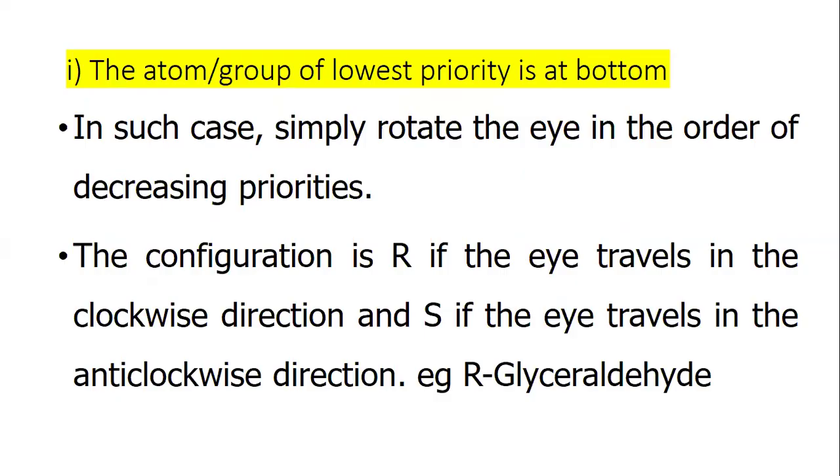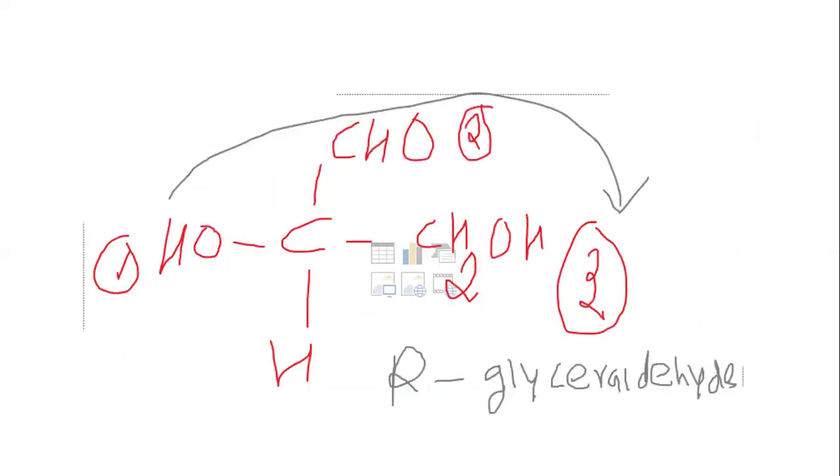When the atom or group of lowest priority is at the bottom, simply rotate the eye in the order of decreasing priorities. The configuration is R if the eye travels in the clockwise direction and S if the eye travels in the anticlockwise direction. Example, R-glyceraldehyde.